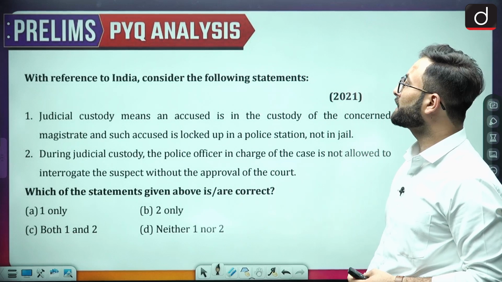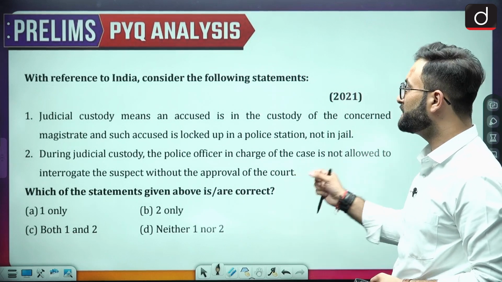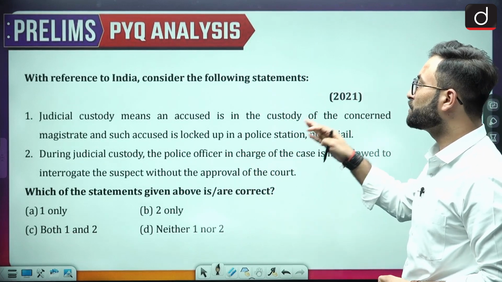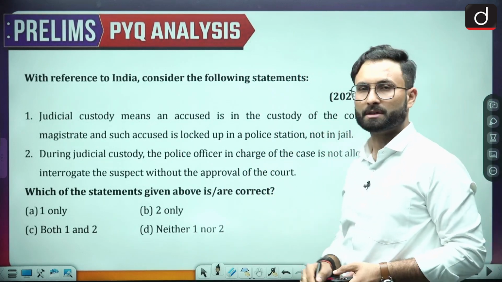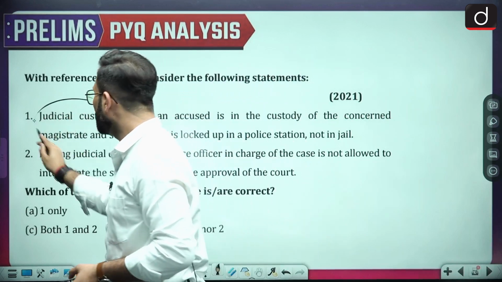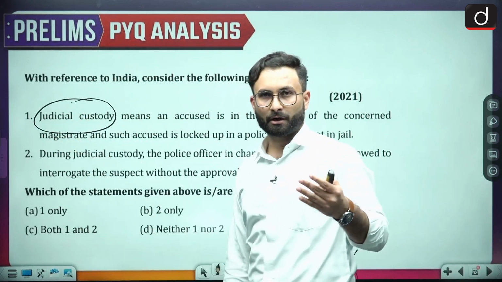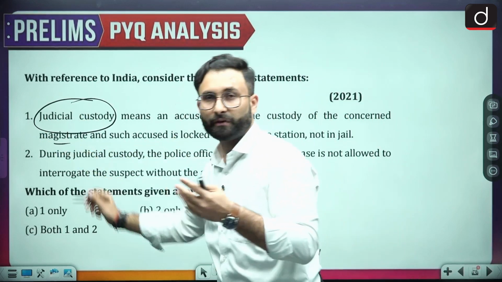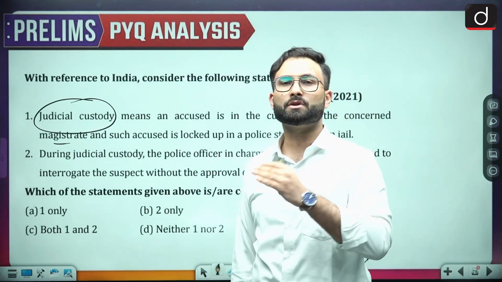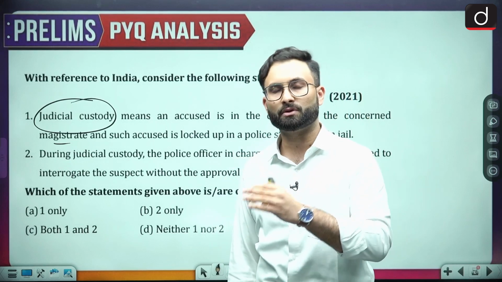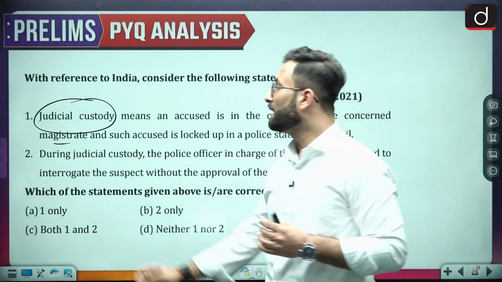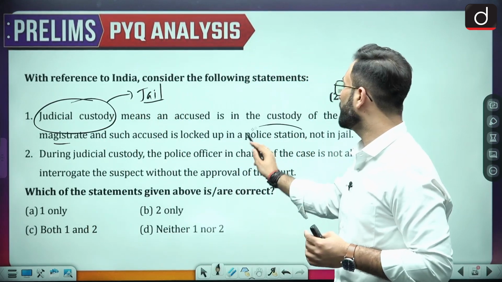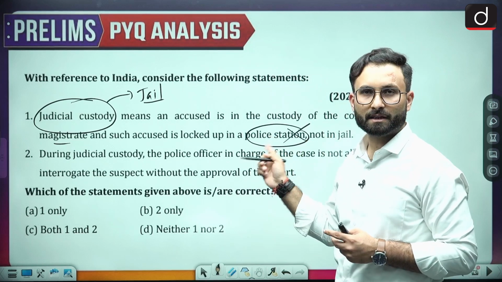With reference to India, consider the following statement. Judicial custody means an accused is in the custody of the concerned magistrate, and such an accused is locked up in the police station and not in jail. Now when we talk about judicial custody, that means the accused is in the custody of the judicial magistrate. That is fine. When a person is under the custody of the judicial magistrate, that person will be inside the jail and not in the police lockup. So that is why this particular statement is wrong.